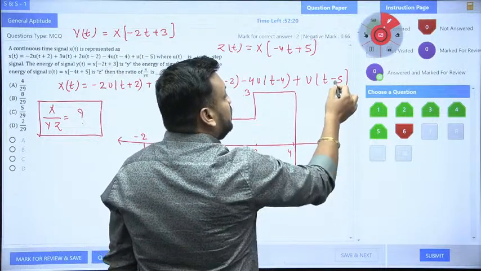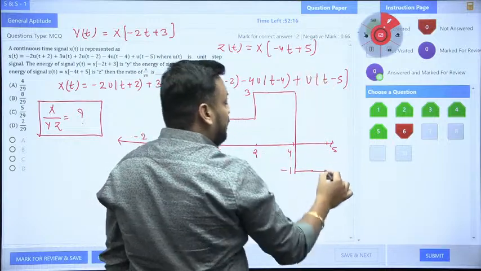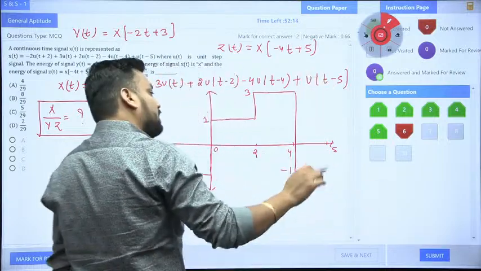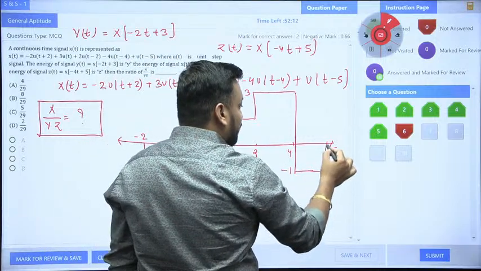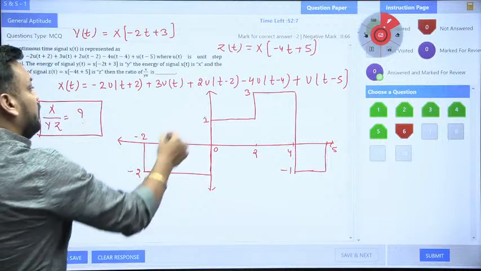As soon as the next plus 5 location will come, there will be a jump of plus 1 magnitude. So if I add plus 1 magnitude to the minus 1 value, I will reach 0 only, like this. So this is my x(t).